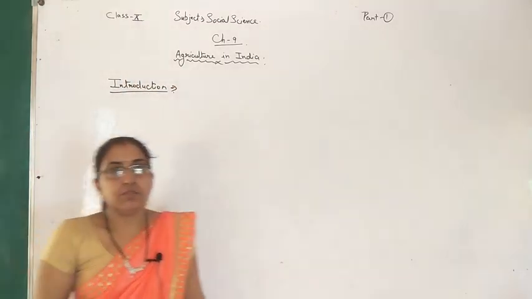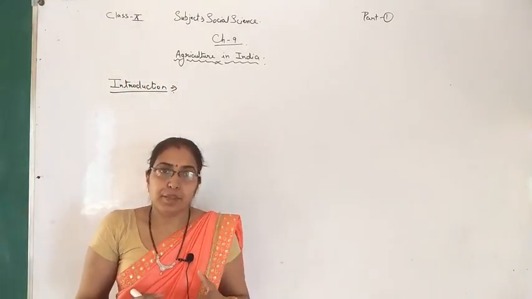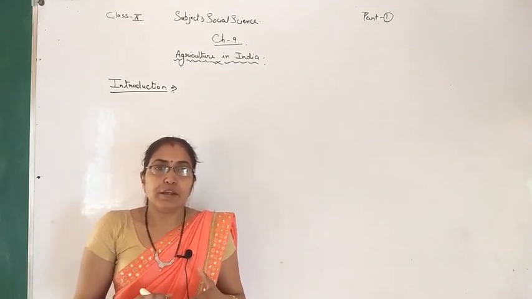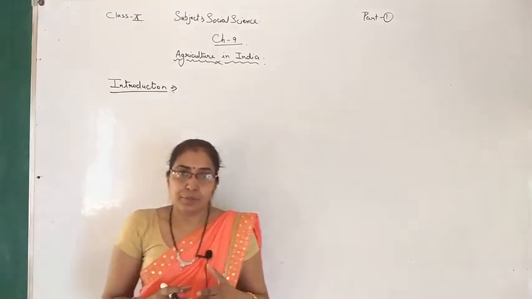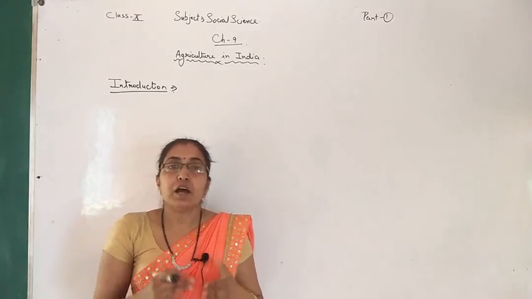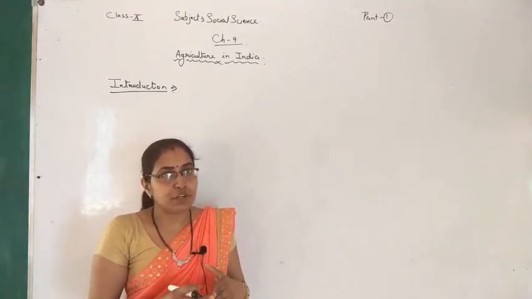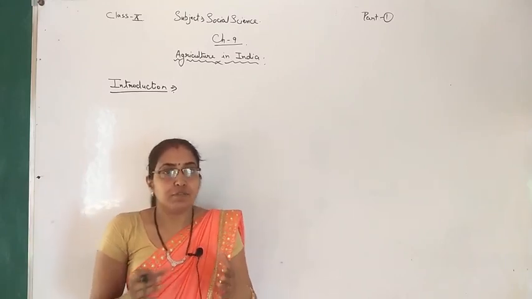As you know that in India the main activity is farming. So that's why India is also known as an agrarian country. You know that half of the population, more than half of the population, depends upon agriculture to survive.